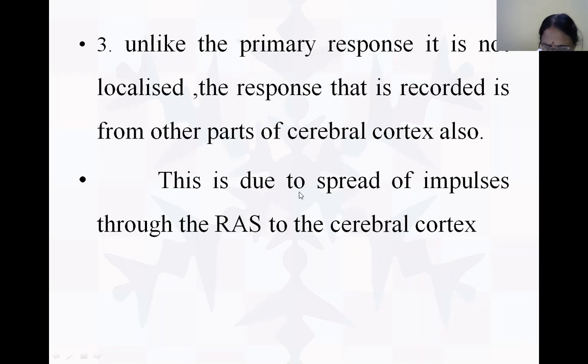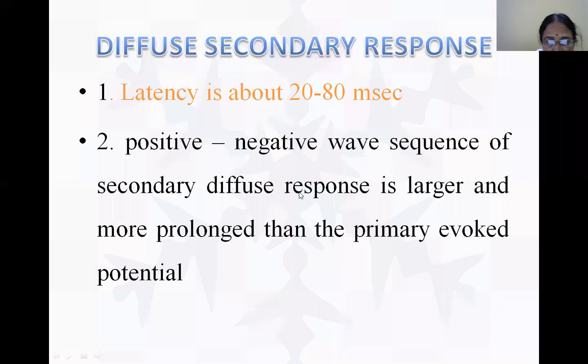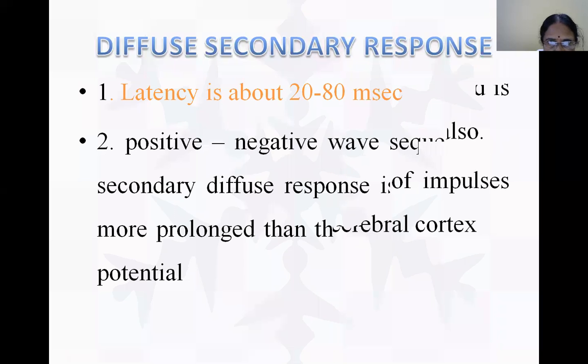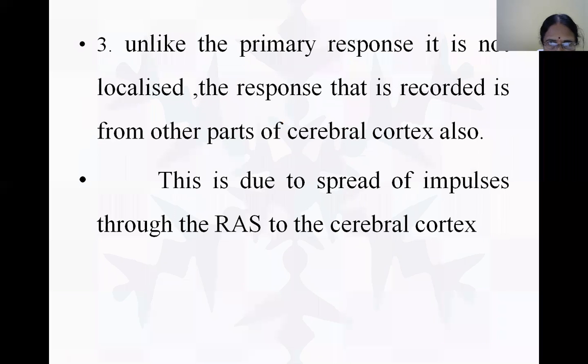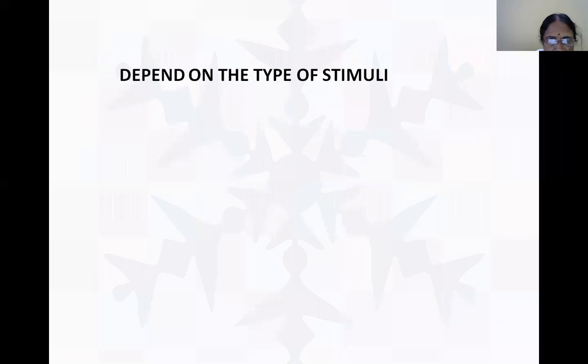In the diffuse secondary response, the activity of the reticular activating system is also recorded because it is sending a few signals to that area also. Because the duration is long, the wave pattern is also more, and the negative and positive waves have more amplitude. Therefore, the response is spread to surrounding parts through the reticular activating system.